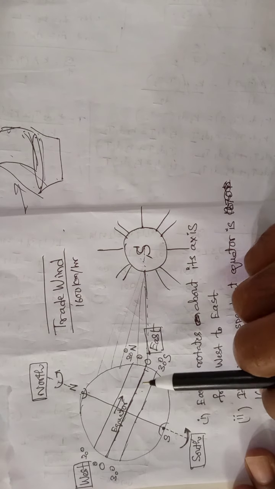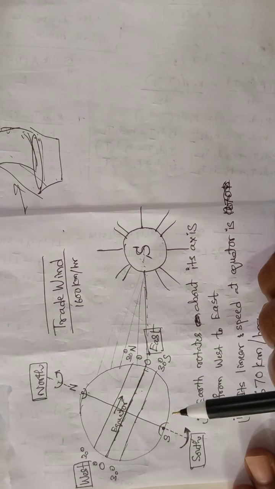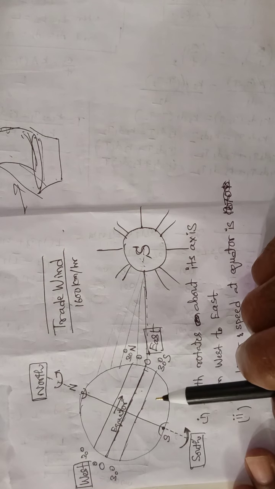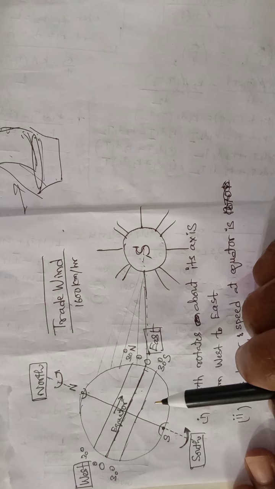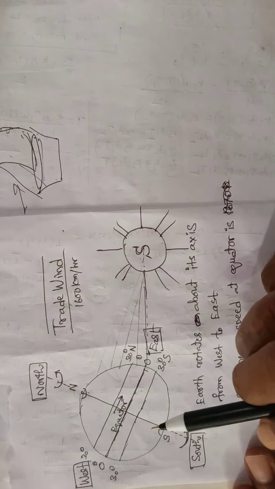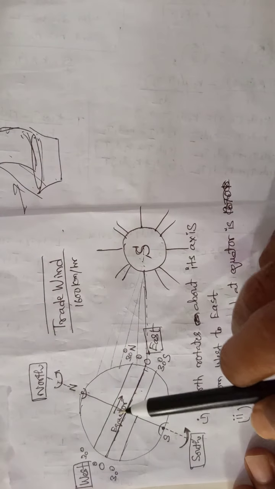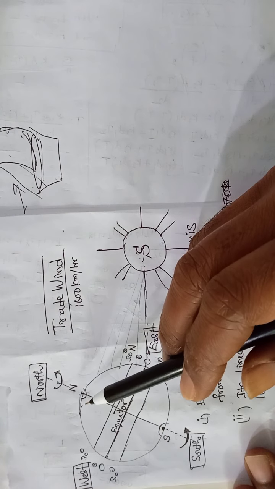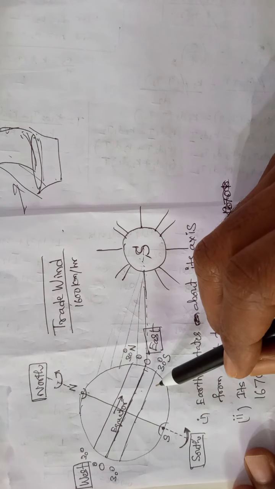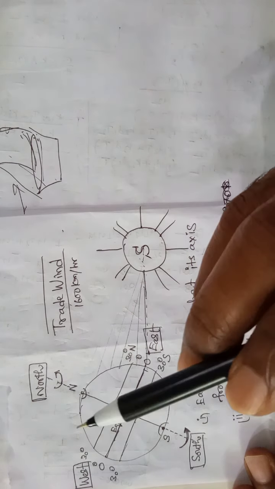and as it moves upward, what should happen? This vacant site should be filled up by cold air. So where is the cold air available? It is available at the pole. So from the poles the cold air comes to the equator and the hot air from the equator goes up.